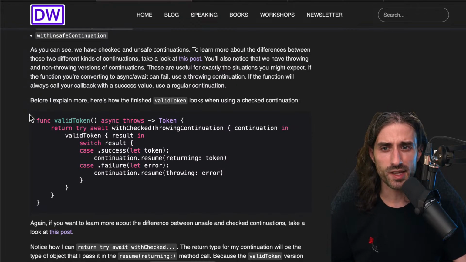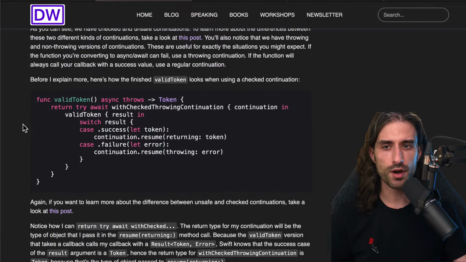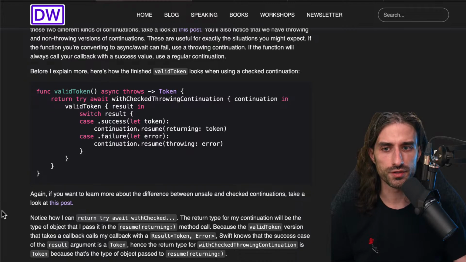Before I explain more, here's how the finished valid token looks when using a checked continuation. So remember, here we are implementing a wrapper around the existing function, meaning that we keep the existing function that uses the completion handler as it is, we assume it's working as it should, and we're going to wrap it so that it becomes usable from the async await world.